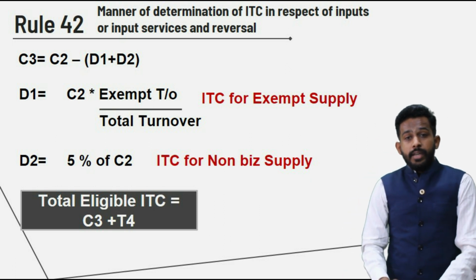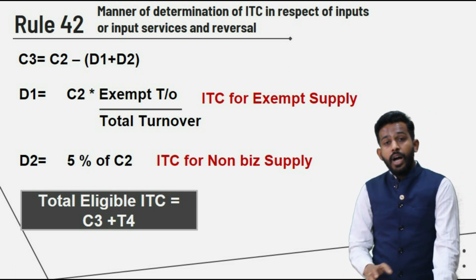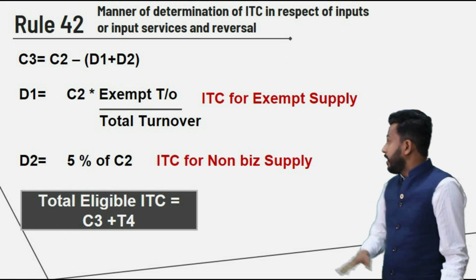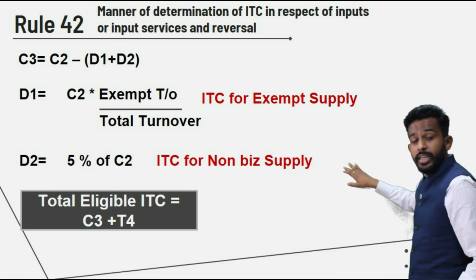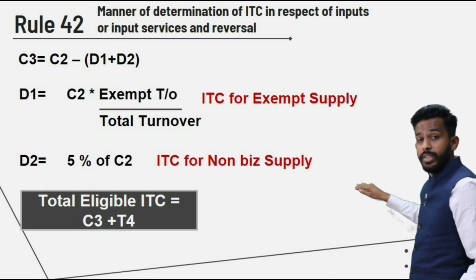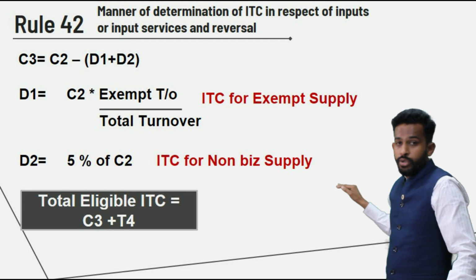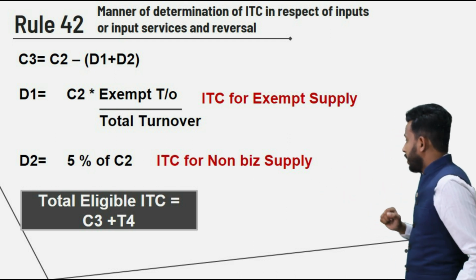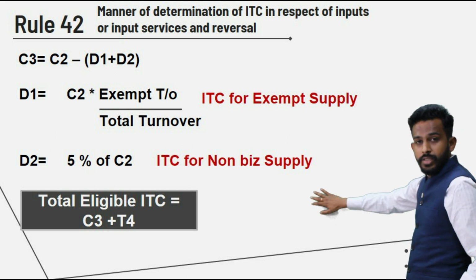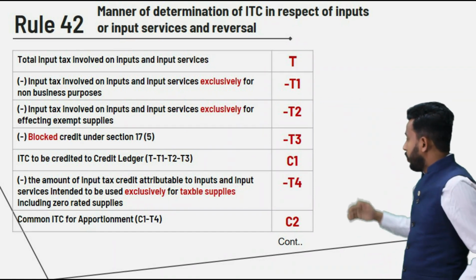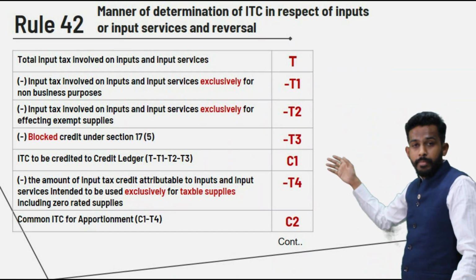This is the credit out of the common credit which is allowed to you, and D1 and D2 is the credit which needs to be reversed. So friends, what is the total credit that you are getting out here is C3, and let us go into the previous slide. See, what was T4?